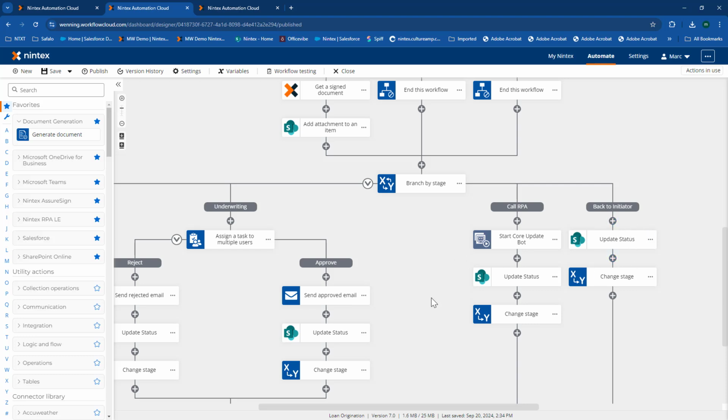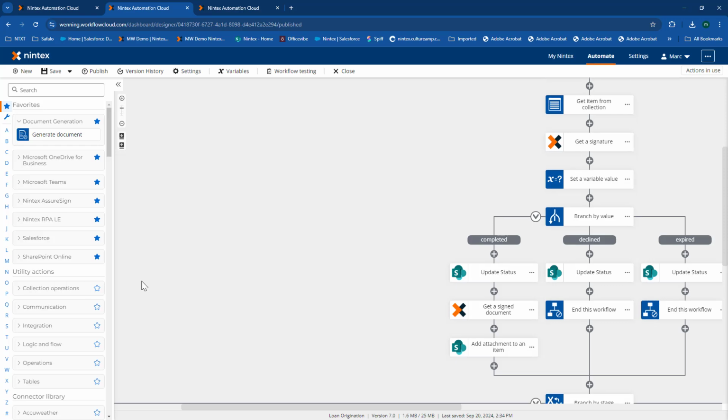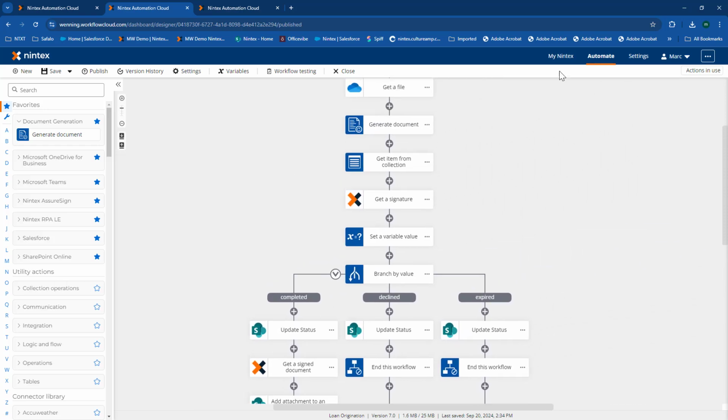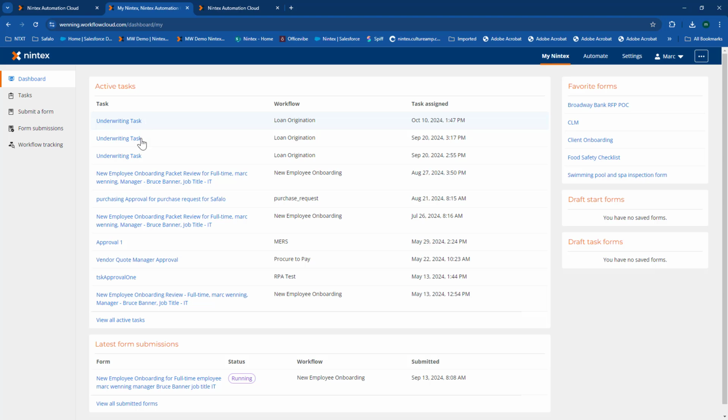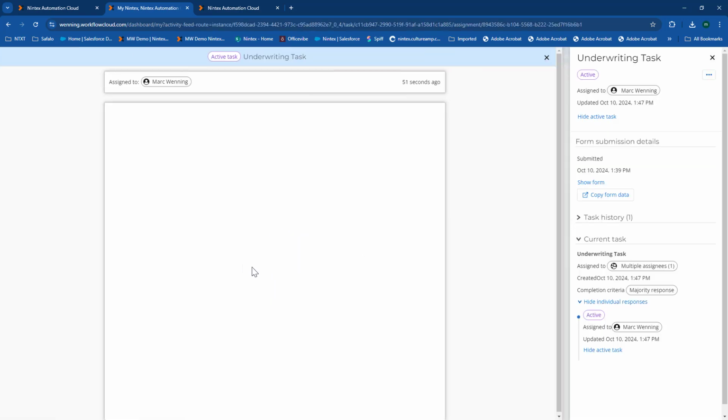We also do have a back to initiator here, so if we did need to send that information back, maybe they forgot to send us some information or something like that, we can communicate with the person that first initiated that process for us. But one other thing I'll show you with Nintex Automation Cloud here is that I can see all of those tasks here in my Nintex section of Nintex Automation Cloud. So you'll notice now that we're at the underwriting task here for that particular item that we just submitted. You'll see that task was assigned today, and I can click on that task, open up the form here.